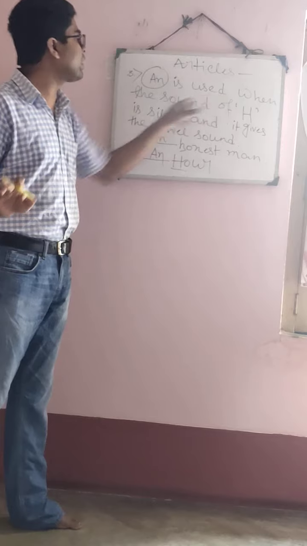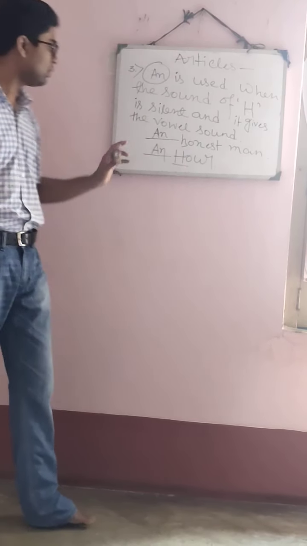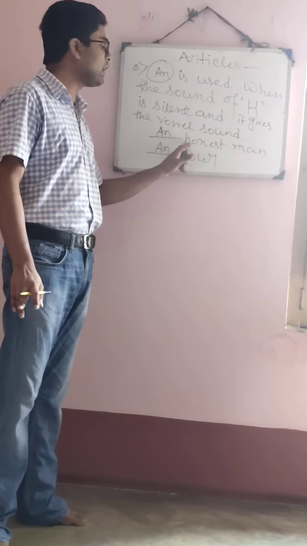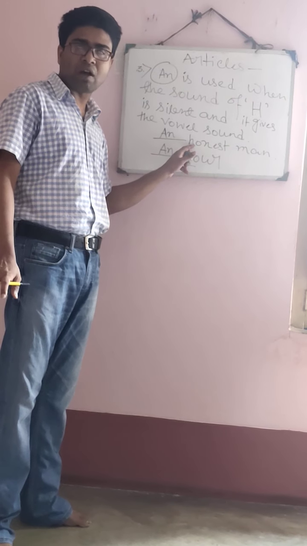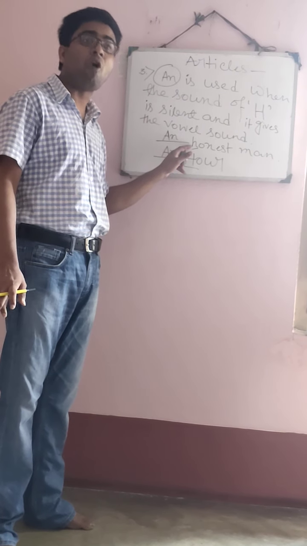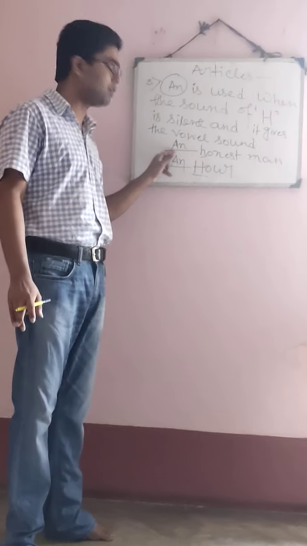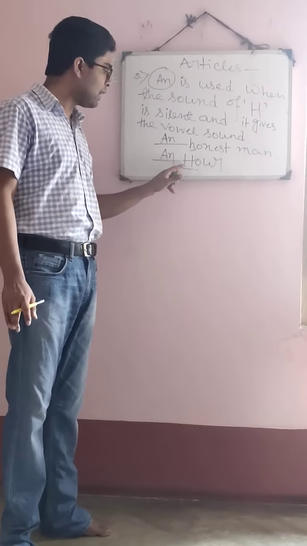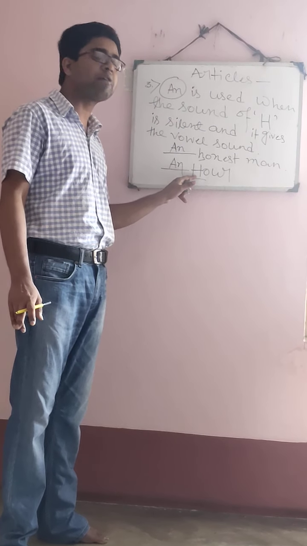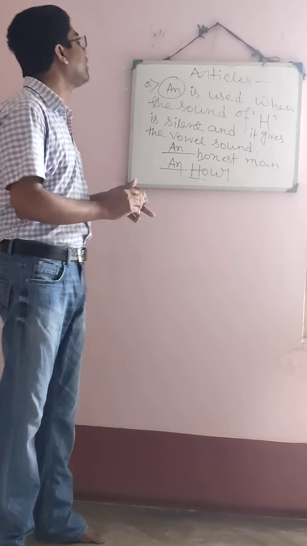An is used when the sound of H is silent and it gives the vowel sound. Go through the example. Here we are getting dash honest man. Look, here the H sound is silent and H is giving us the sound of O. So O is a vowel sound. So here what have I written? An honest man. In the same way here you can see the H sound is silent. It does not give us the "ho" sound. It is giving us an "a" sound. So what is used? An is used.